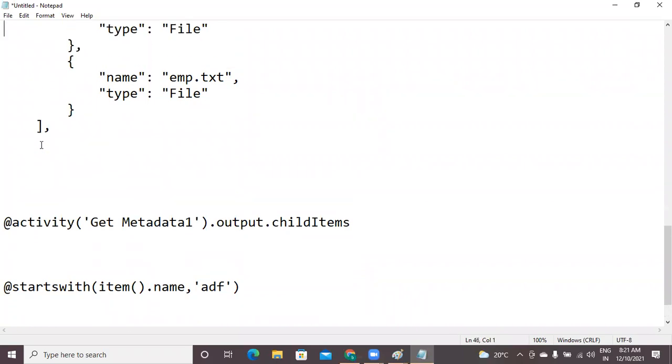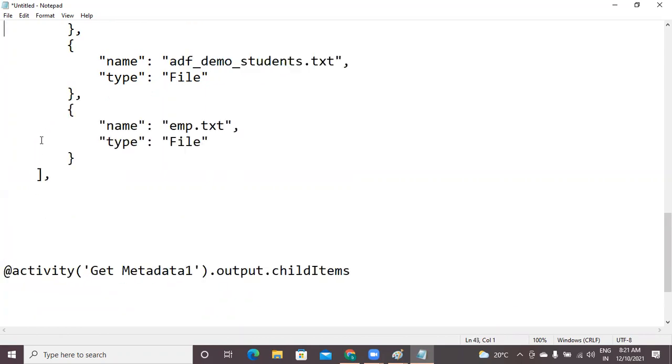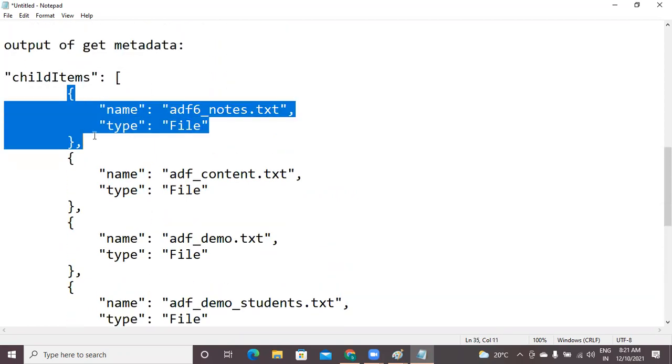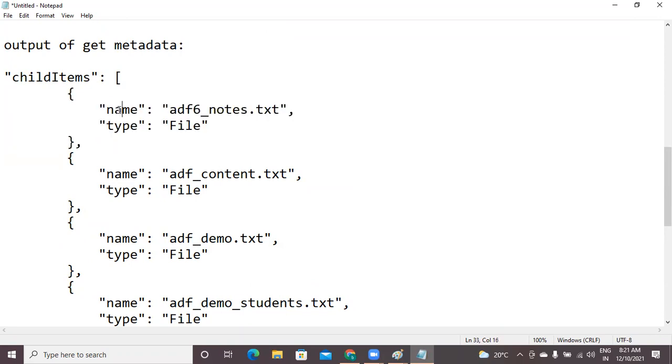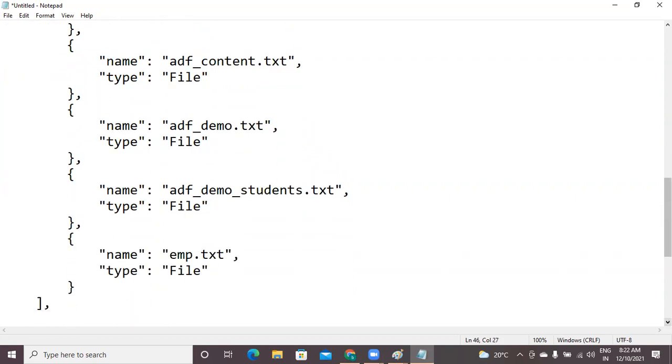On that way, for how many items will your condition be true? The item dot name checks only the name fields of your JSON records. Under child items, you have different items. Under item, you have two fields, but you are taking only the value of the name. The first file starts with ADF, second file starts with ADF, third, fourth, but the fifth file is not starting with ADF. So output of get metadata is 5 items, but output of filter should be only 4 items.